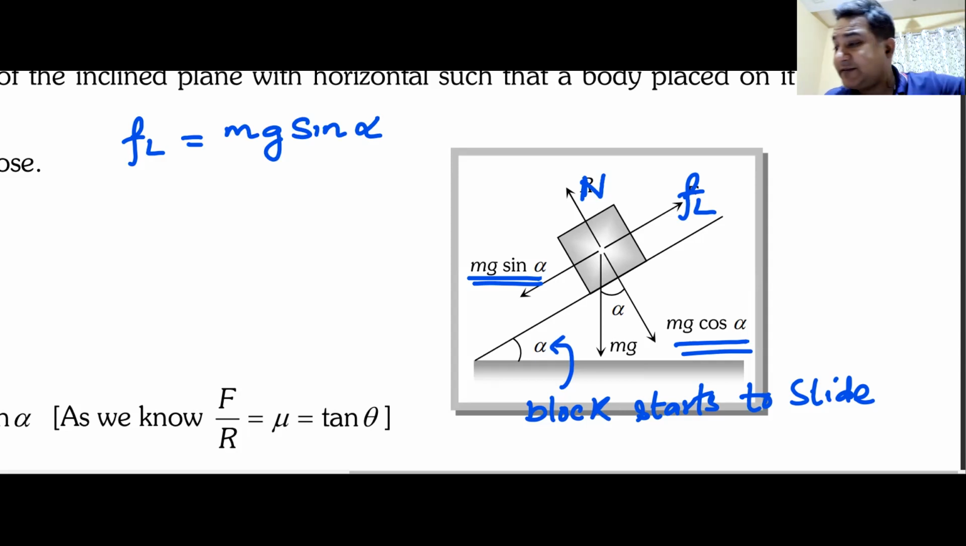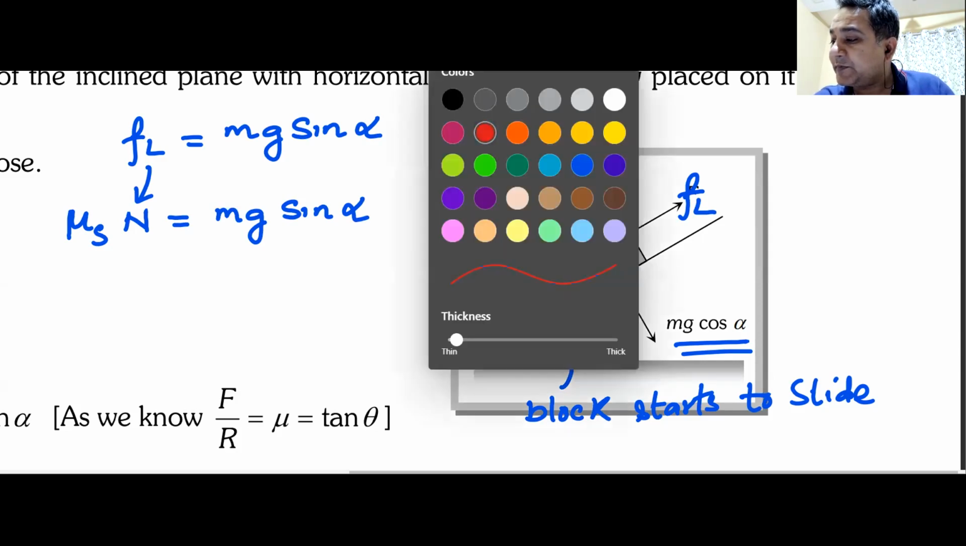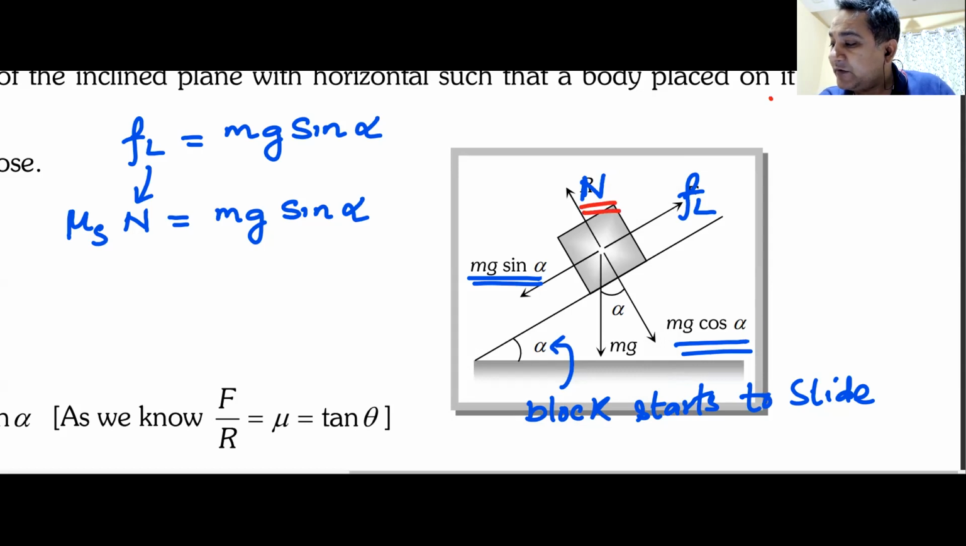FL will be equal to mg sine alpha. Yes or no? Do we understand this? We have just seen this. Now this FL will always be equal to mu s multiplied by N. So this mu s multiplied by N is equal to mg sine of alpha. Now in this case, as you can see, I'll just use a different color pen. Your normal reaction N will be equal to mg cos of alpha.